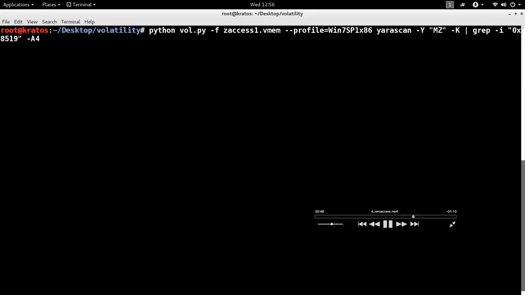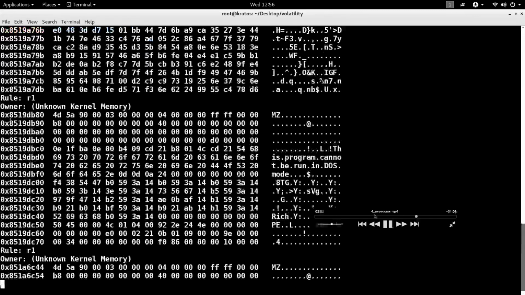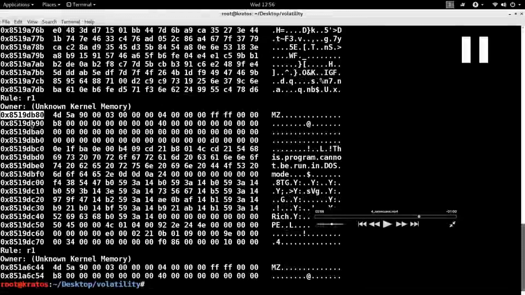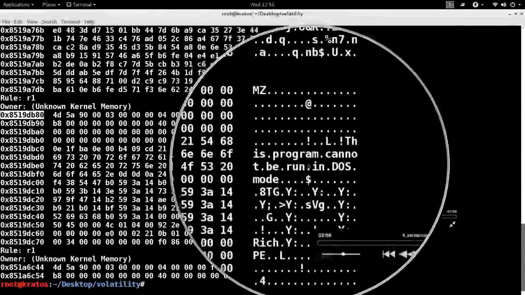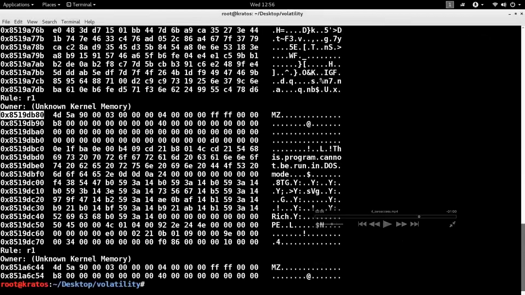When I run it, notice this address, 8519 db80, there is an executable, and remember the callback routine was falling within this range. So I'm guessing this is the driver module. Even though attackers used various tricks to hide from memory forensics or live forensic tools, I think we were able to find the malicious module. Let's say this is the module, because I suspect that this module is in unknown kernel memory and it is at this range, 8519.